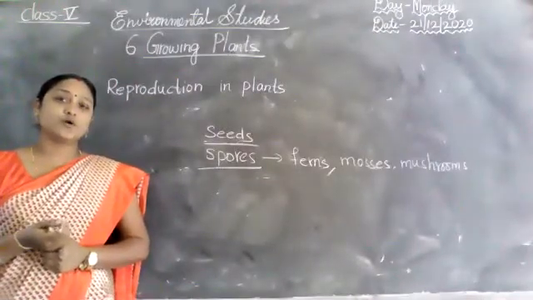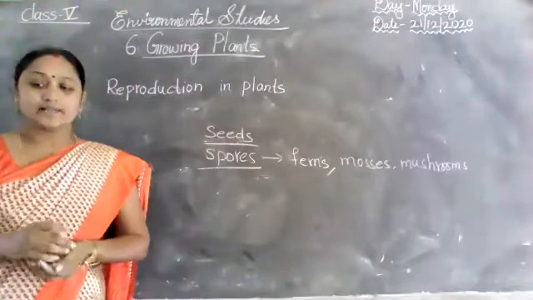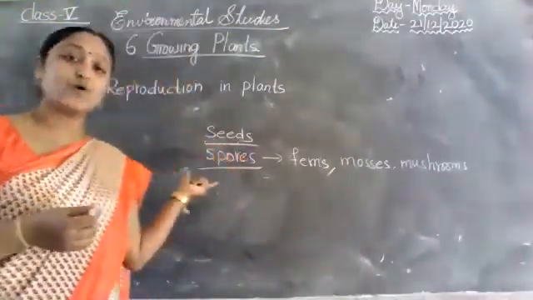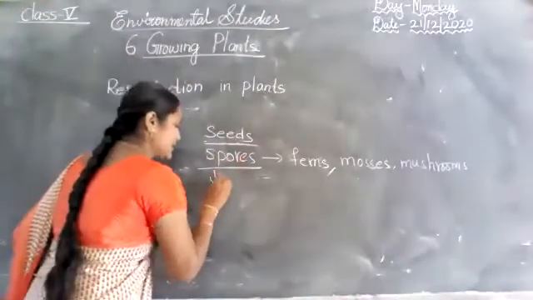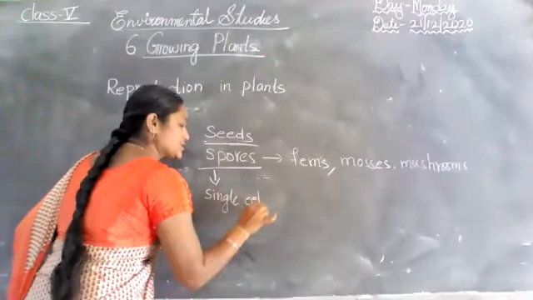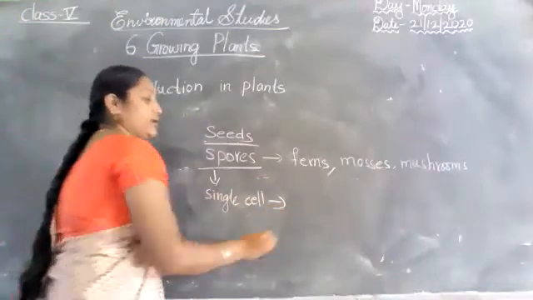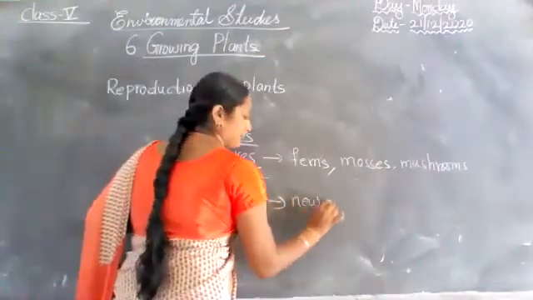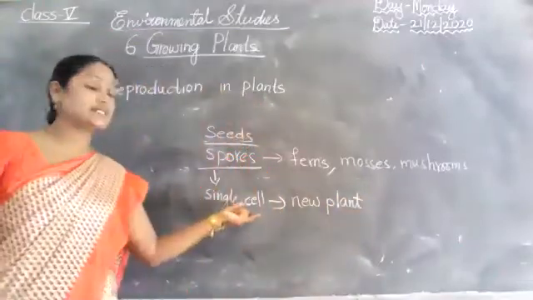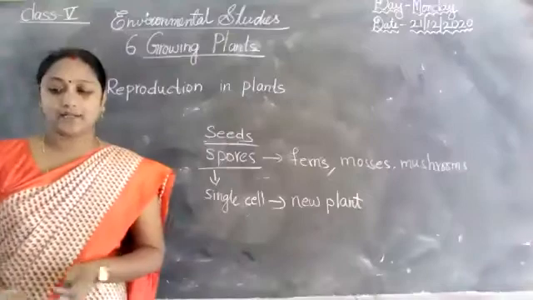Each spore has a single cell that can grow into a new plant. So each spore has only a single cell. Single cell, so that can grow into a new plant. So that single cell grows into a new plant.